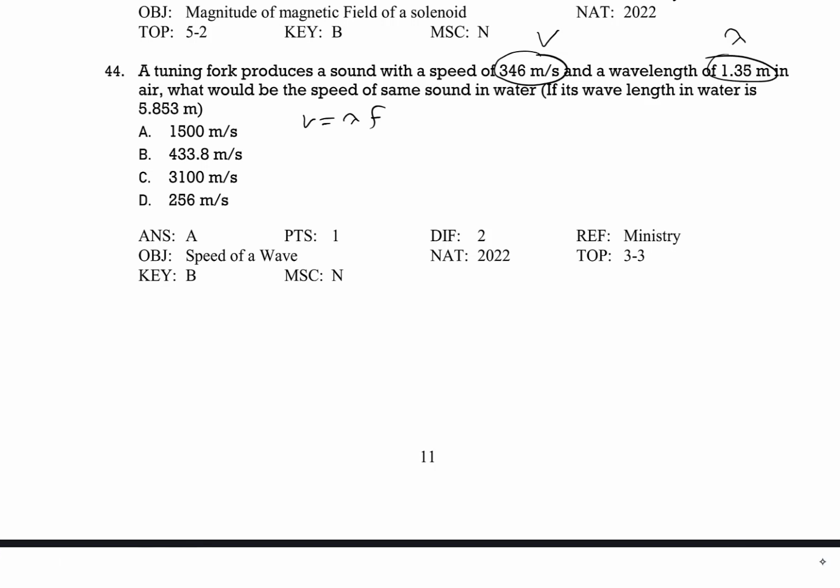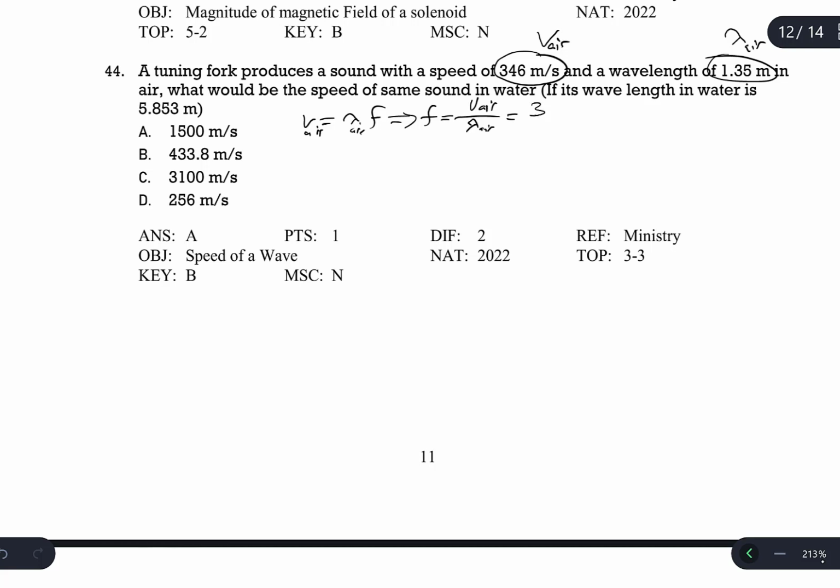So V in air, lambda in air will give us, from this, we will calculate the frequency of this wave, which never changes. F is going to be V in air divided by lambda in air. V in air is 346. Lambda in air is 1.35.